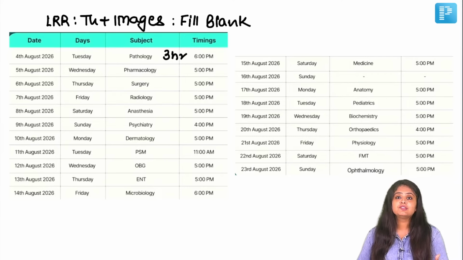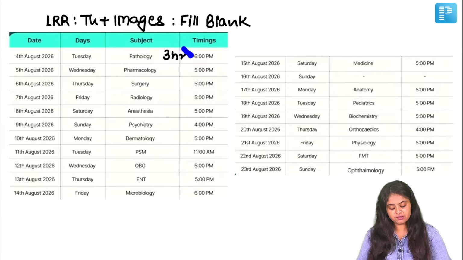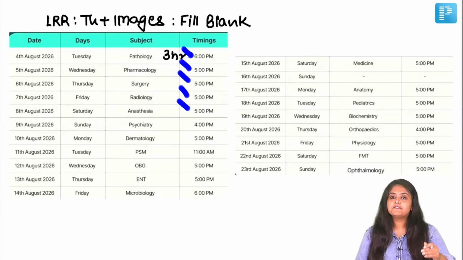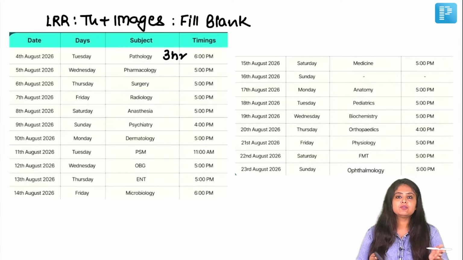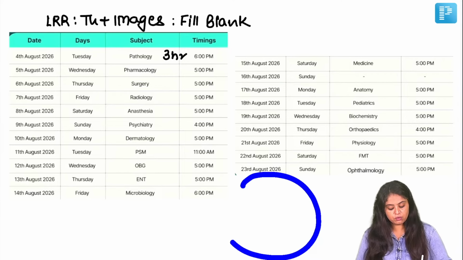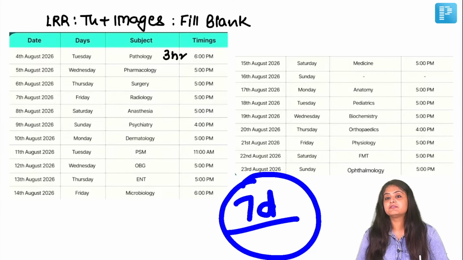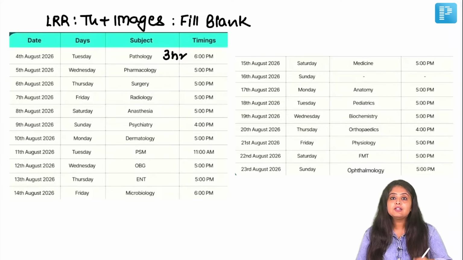Your responsibility and the dedication that we require is that whatever subject is planned on that particular day, the first half of the day should be dealt with by doing your own notes revision and your PYQs well, and then you join into class, so that you're squeezing in 2 revisions on the same day. One is a self revision, one is a class revision. Once all of this LRR is done and you are left with 7 days, you will do one ultra rapid revision on your own.